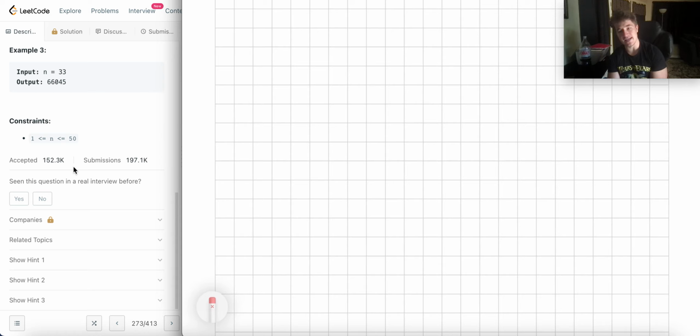But that's not the case in this problem. So be conscious that even if the constraint is tight, you may be misled into believing that the optimal solution is inefficient. There could be a really efficient solution, even though the constraint is tight. Most of the time it's a really good indicator of whether a problem has an efficient solution, but be conscious that this is not always the case. I'm sorry about rambling. Let's go ahead and try to figure out the solution.